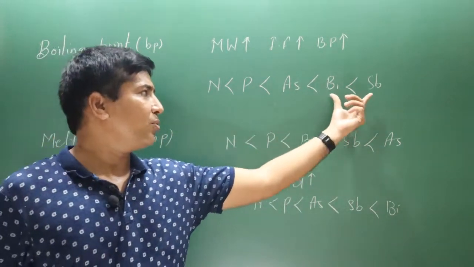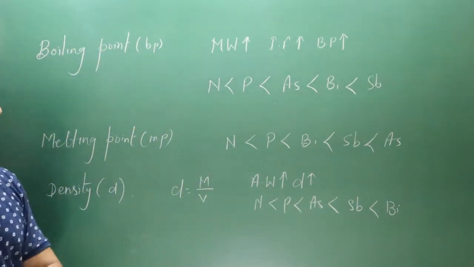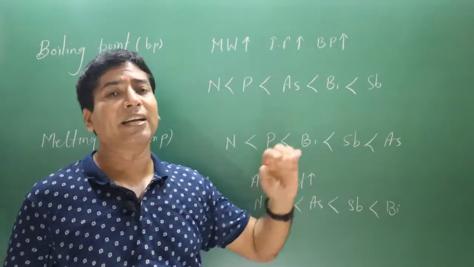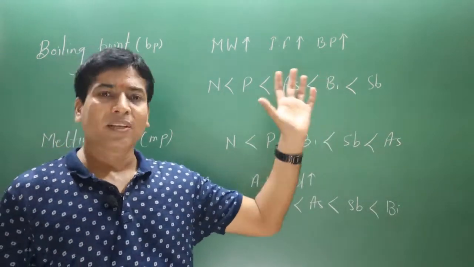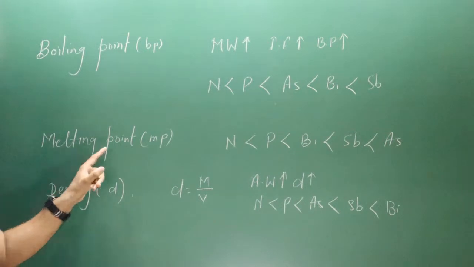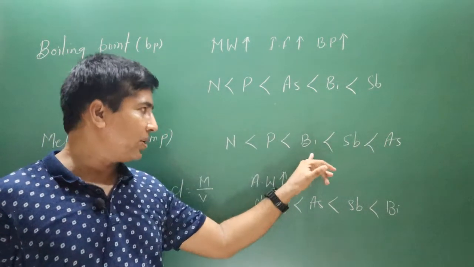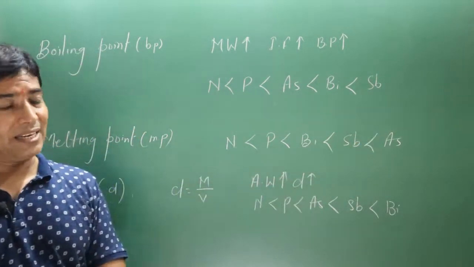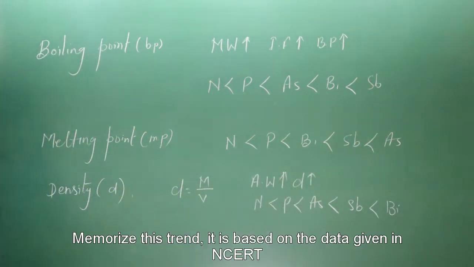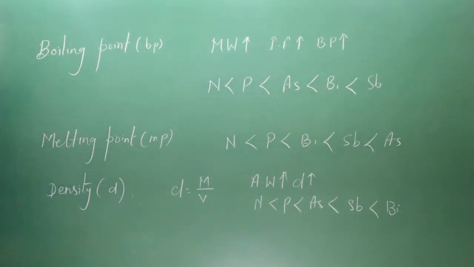Okay, this fluctuation you can explain by the shielding effect. Okay, due to the poor shielding effect, bismuth is having more poor shielding effect than antimony, that's why it is having the fluctuation in the boiling point. Same fluctuation is observed in the melting point also. Nitrogen, phosphorus, you can see bismuth is coming in the middle, then antimony, and then we have arsenic. Keep in mind this trend. You can memorize this trend. This is based on the data we have in NCERT. From there we have got it.